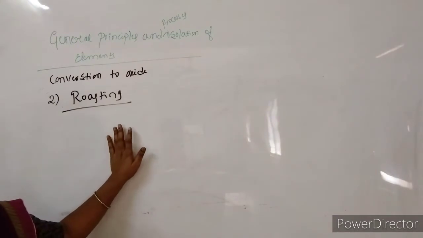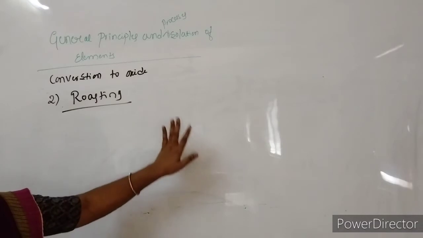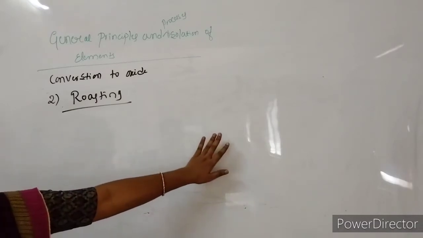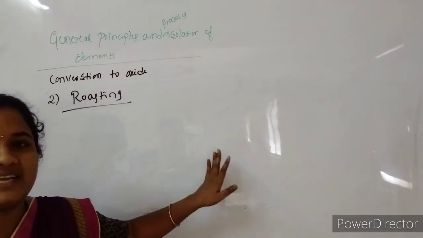So roasting also involves heating, but it should have a regular supply of air in a furnace at a temperature below the melting point of the metal.